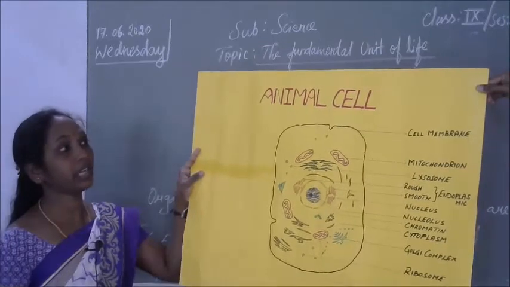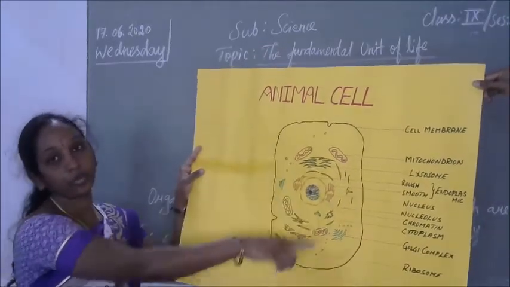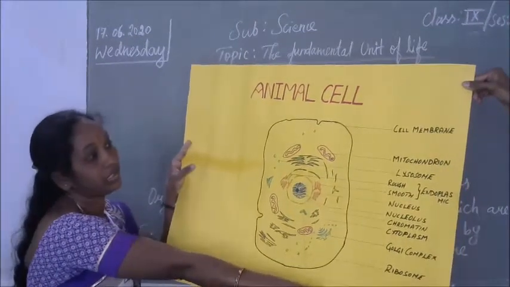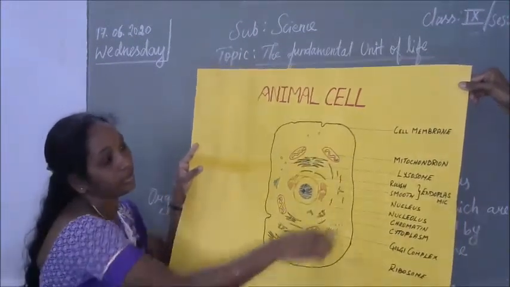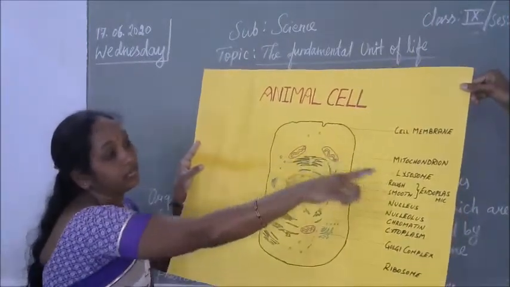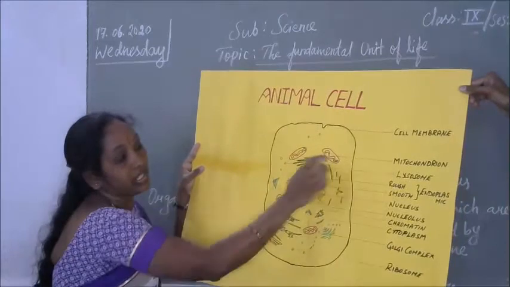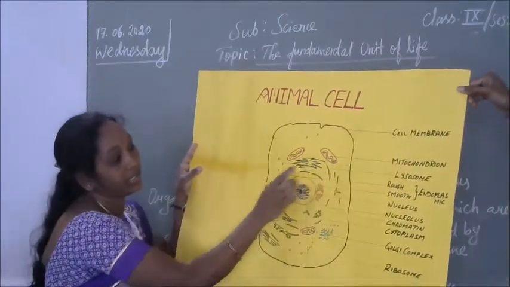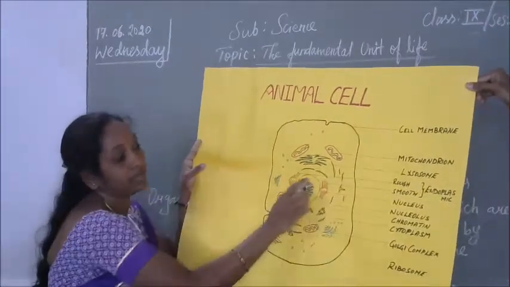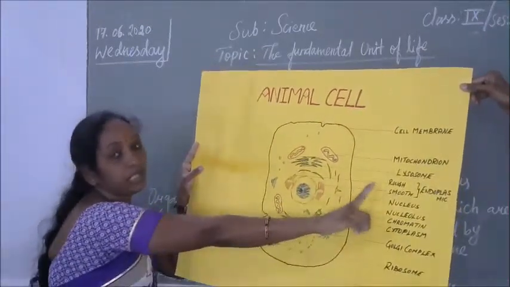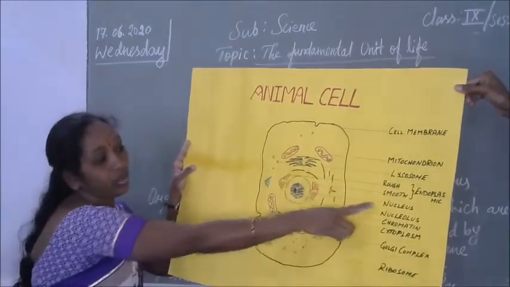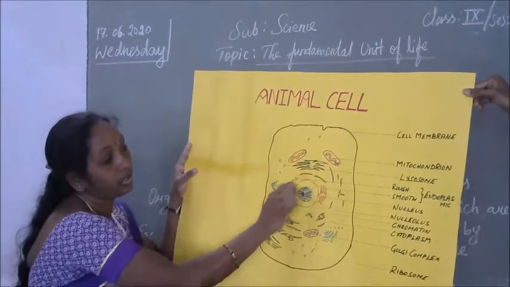Children, once again let us look at the animal cell. This is the microscopic structure of the animal cell. These are the internal organelles of the animal cell. The outer cell is covered by the cell membrane. Then mitochondria, an internal part of the cell. Then next is the lysosome and the endoplasmic reticulum, rough and smooth. There are two types of endoplasmic reticulum, rough and smooth. Next, the center part of the cell is called the nucleus.